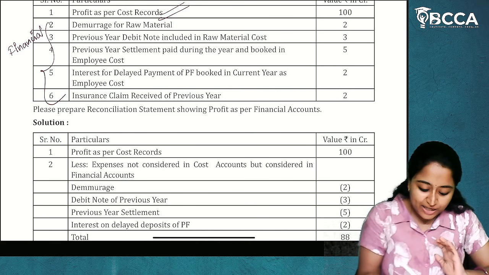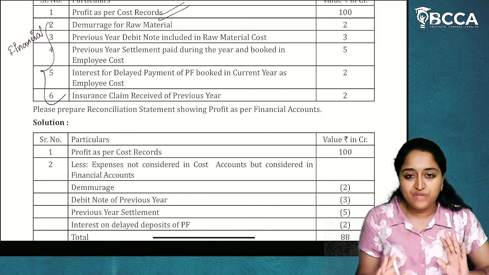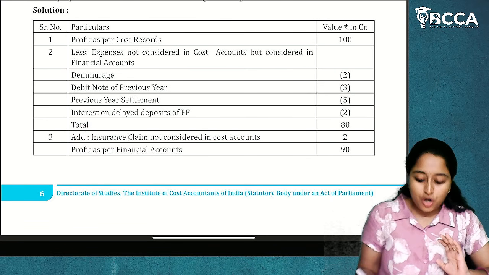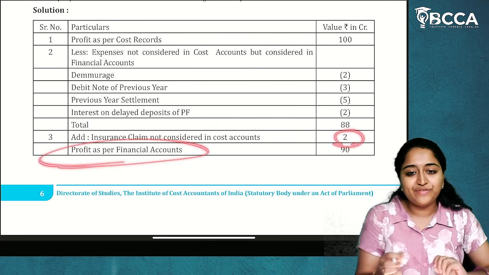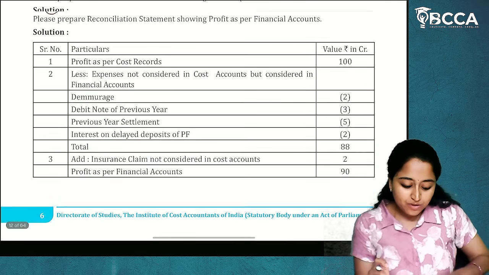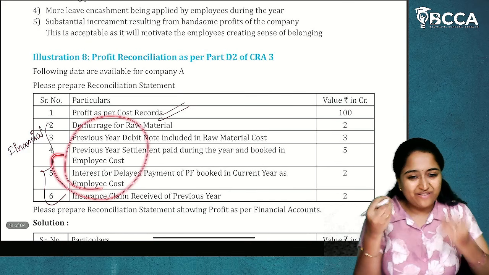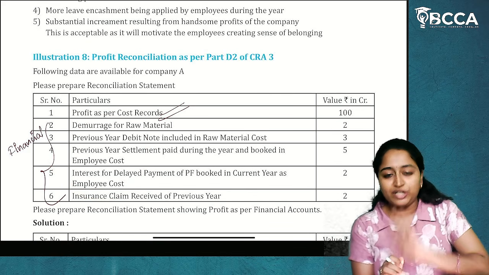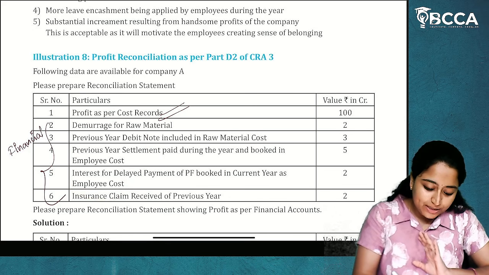So, we'll add the insurance claim received of the previous year. Add insurance claim not considered in the cost accounts. You will get the profit as per financial accounts. I hope it is clear. So these are the adjustments which are very simple. Only one question is given for profit reconciliation. I hope it is clear.